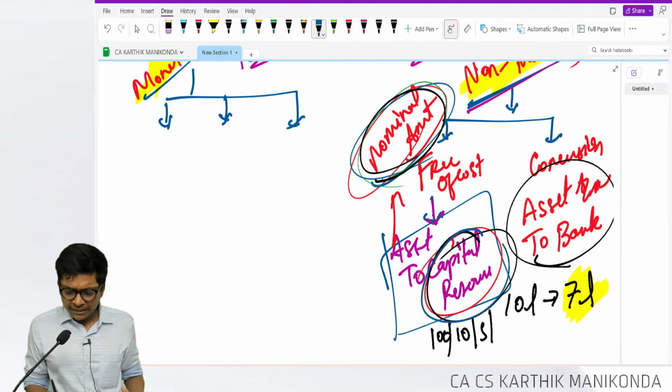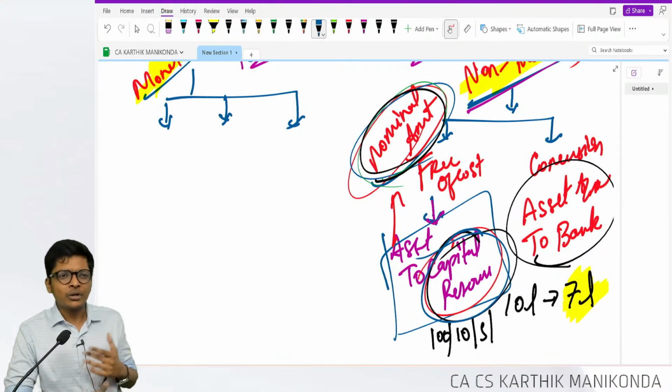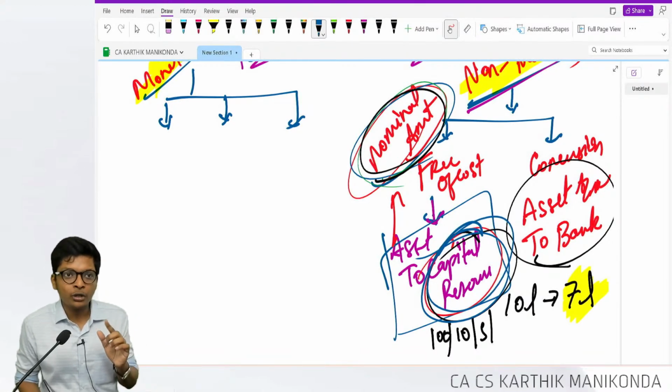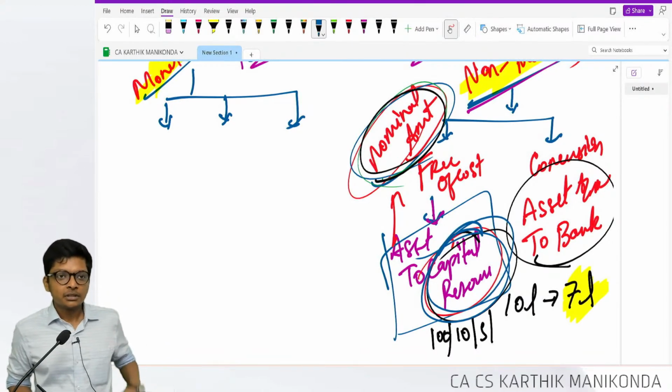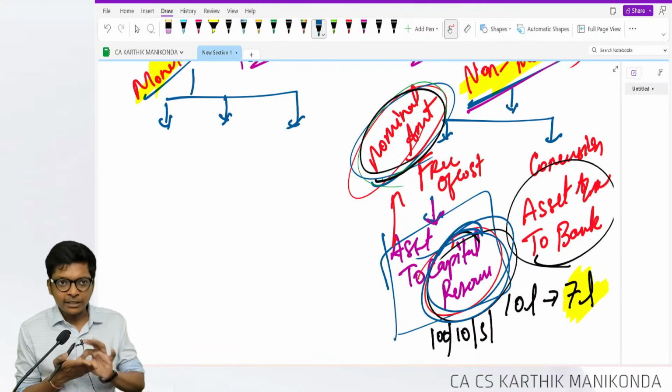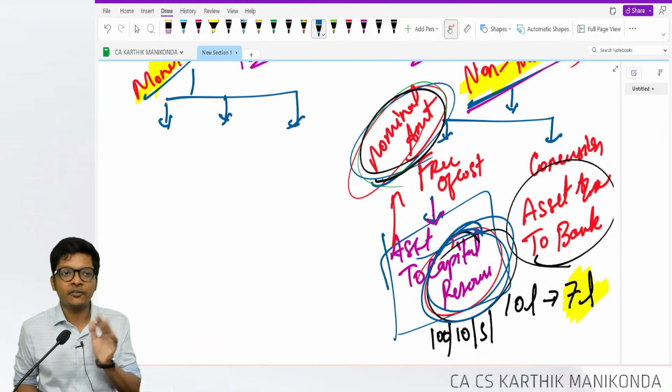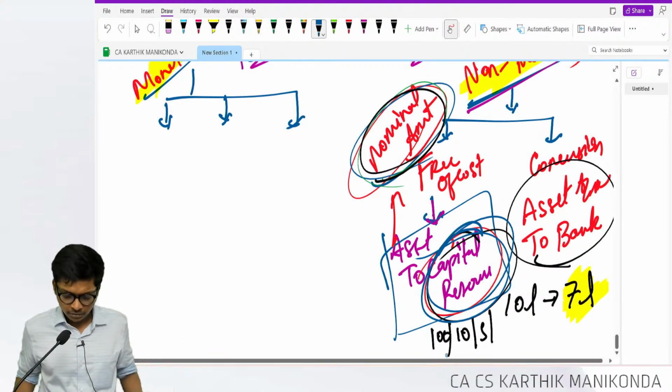If you want to take it to revenue reserve also, it's fine because it's going to be 100 or 10 rupees. You won't have any major impact. But why they say capital reserve is because you don't get something free every day. That's all. Nothing beyond that. It's mainly for recording the transaction more than the amount. Nominal amount can be 1 rupee, 10, 100, that's it.